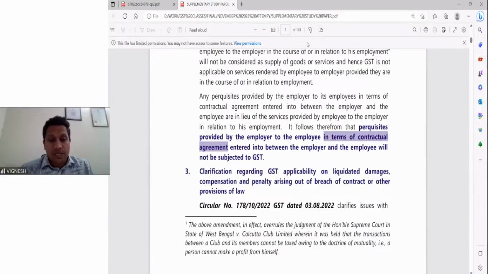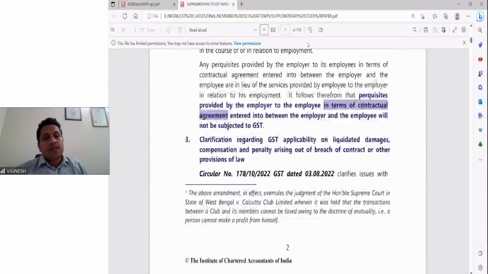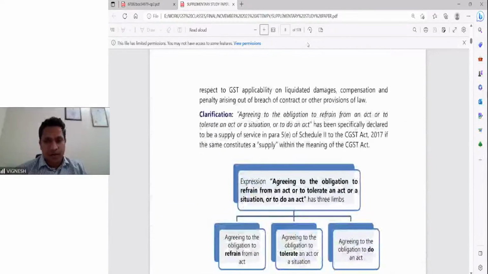For this, clarifications were given. So what is the main important point here? What was the clarification which was given? In case of liquidated damages, first of all, the government was considering whether there is a supply or not, because you are paying something for non-performance. But for GST, the taxable event itself is supply. So where there is no supply, where is the question of GST? That is why clarifications were given with regard to compensation, liquidated damages, breach of contract and penalties arising. What is to be done? So what all are covered here?